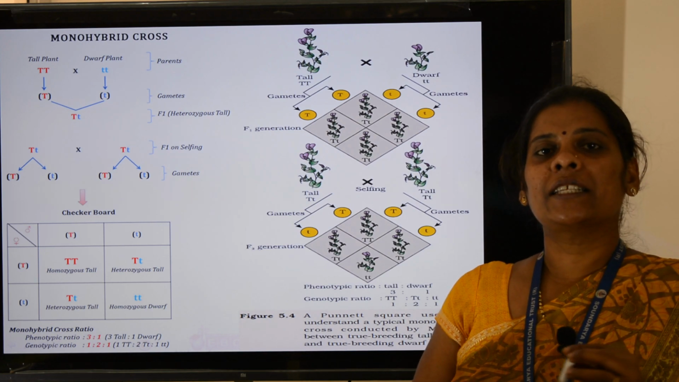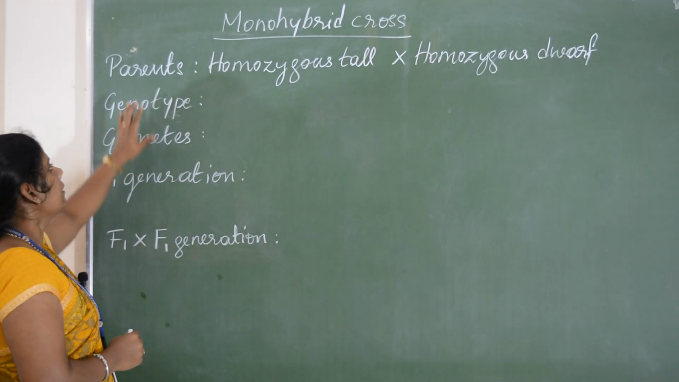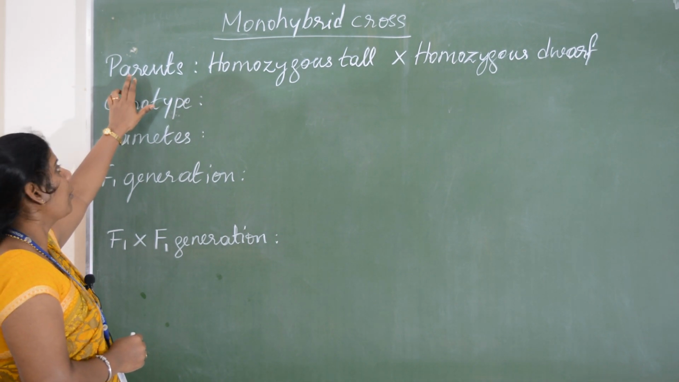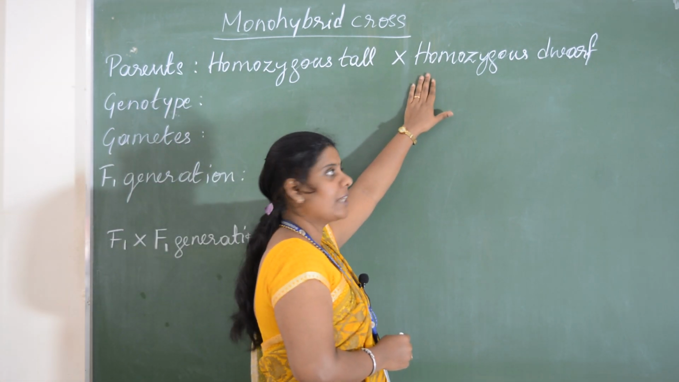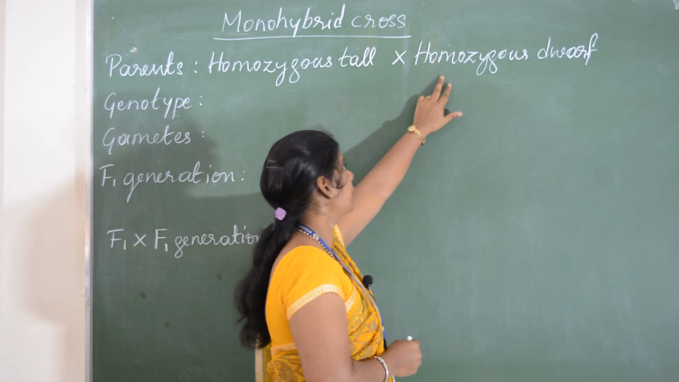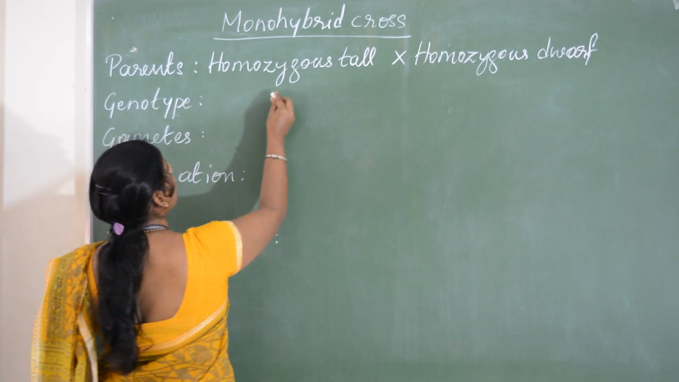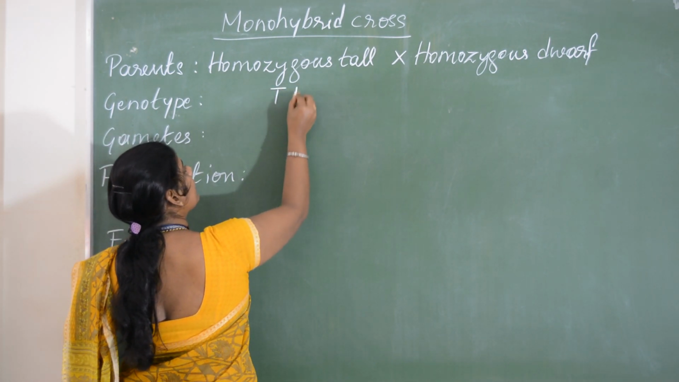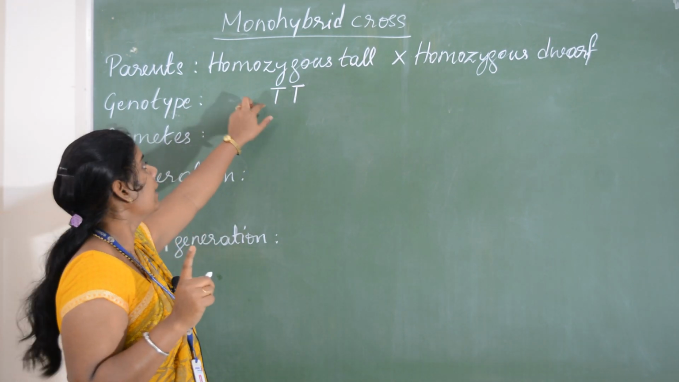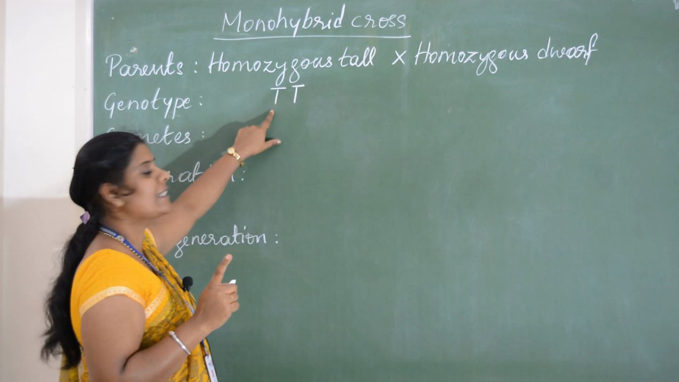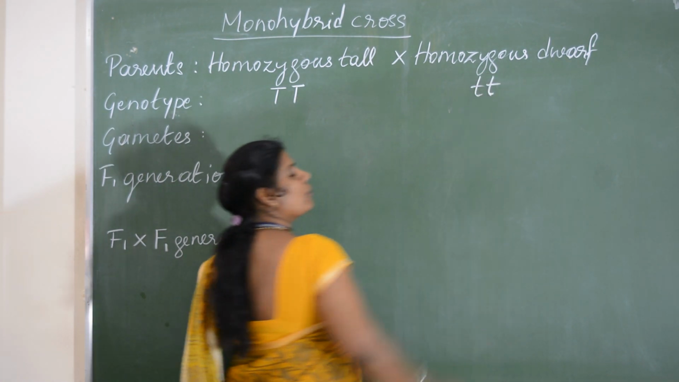Now we will see the schematic representation of the monohybrid cross. We will take the P generation or parents, homozygous tall or pure breeding tall plant, and cross it with homozygous dwarf pea plant. We'll write the genotype, the genetic makeup of the individual. Here you know that each character is represented by 2 alleles. Here tall character is dominant, so we'll write capital T. Dwarf character is represented by lowercase t.